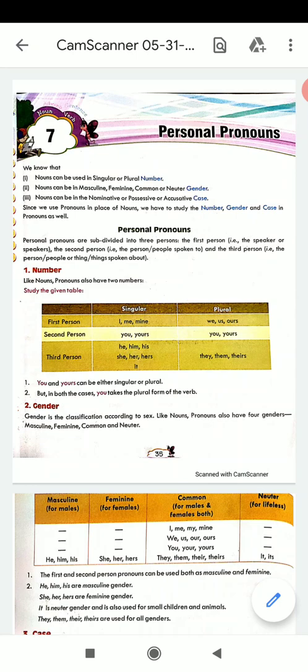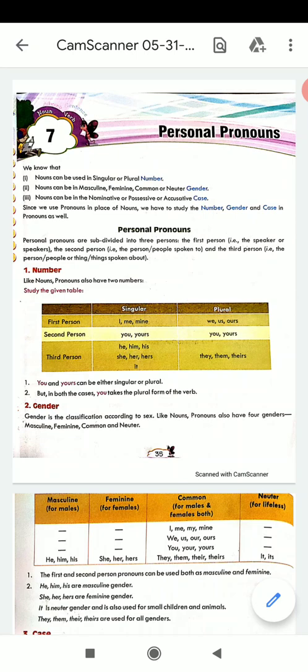On the first page, you can see the number. Now, if you can remember this yellow chart, when the personal pronoun is used in the first person, that means जब मेरी बात हो रही है. Singular sense, when it is about me, only one person, then you can use I, me, mine. And when it is about me with other people, there are many other people with me, then you can use we, us, yours.